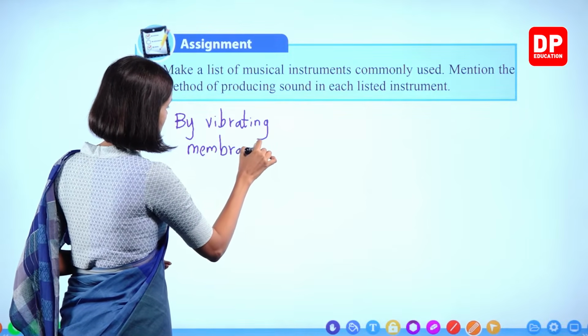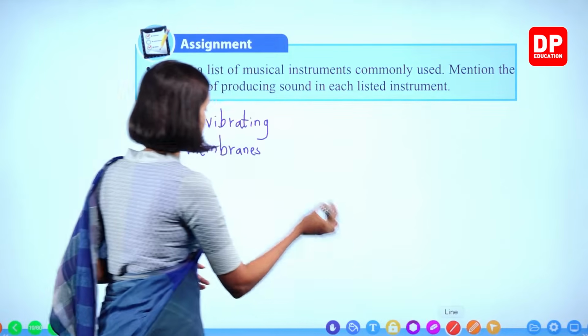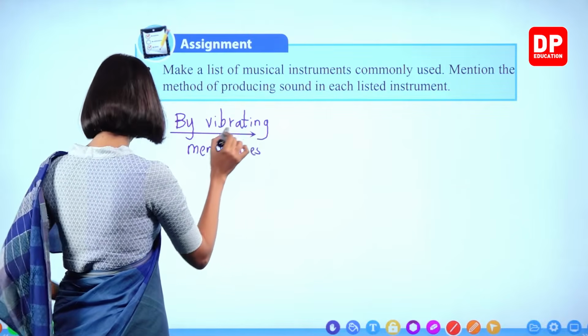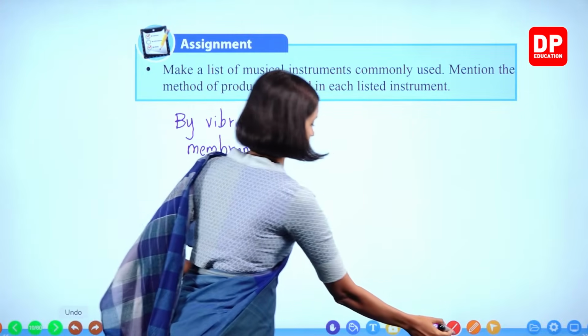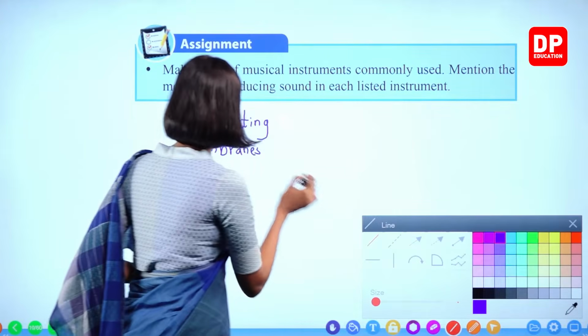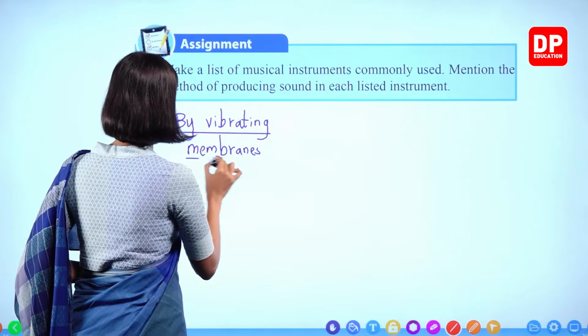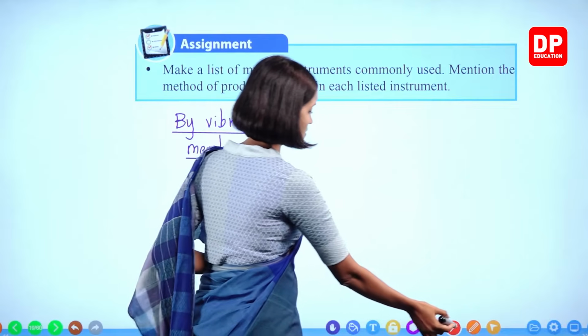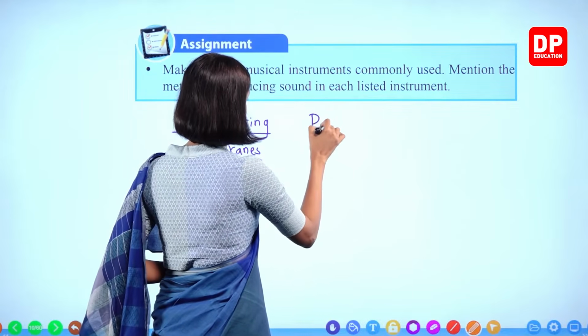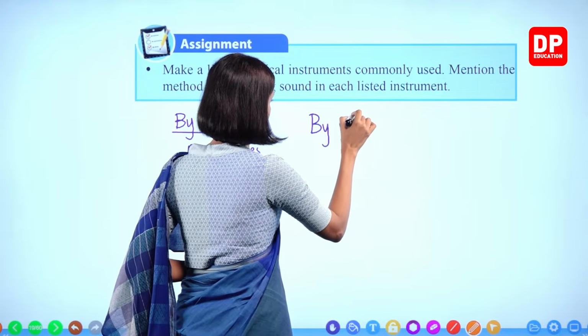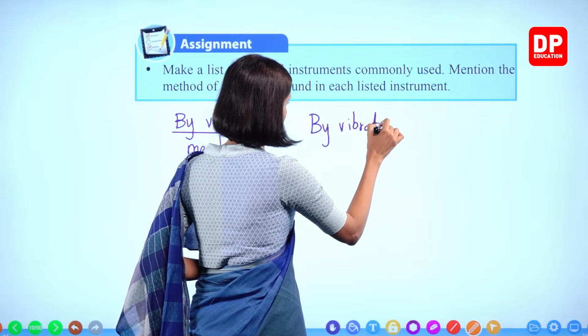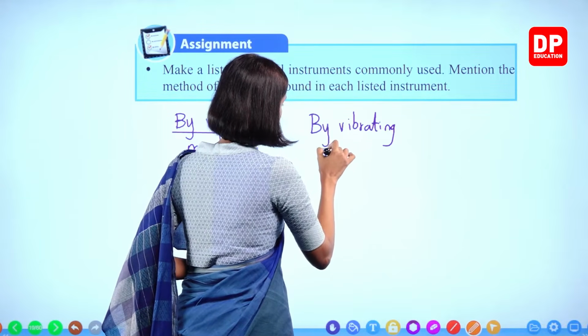Membranes. What are the instruments, children? We will write. By vibrating membranes. And by vibrating air columns.